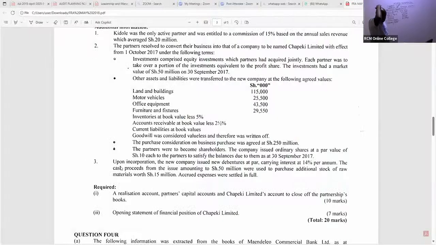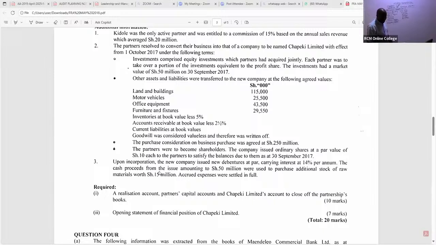Upon incorporation, the new company issued new debentures at par, carrying interest at 14% per annum. The cash proceeds from the issue, amounting to 50,000, were used to purchase additional stock of raw materials. Raw materials are inventory, worth 15 million. The cash proceeds from the issue, amounting to 50 million, were used to purchase additional stock of raw materials worth 15.